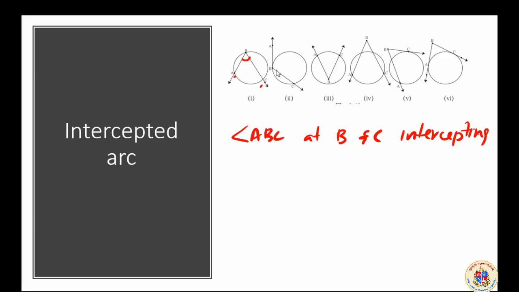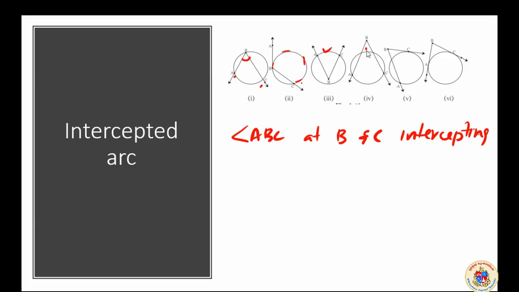Here in this case also you have an arc like this, intercepted by the angle APC. Here also you can see the arc is intercepting here.